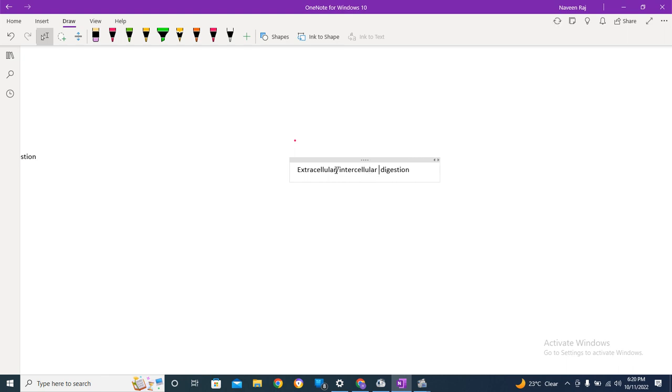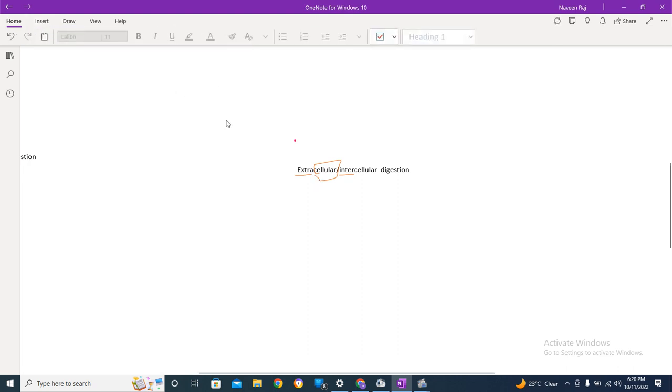So extracellular digestion is some sort of digestion which is taking place outside the part of the cell, which means it is taking place outside the cell. Now what does that mean? Firstly, let me tell you some points relating to it.